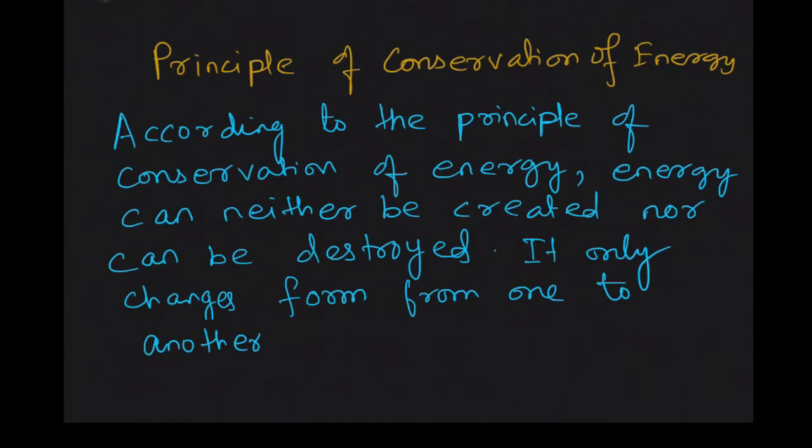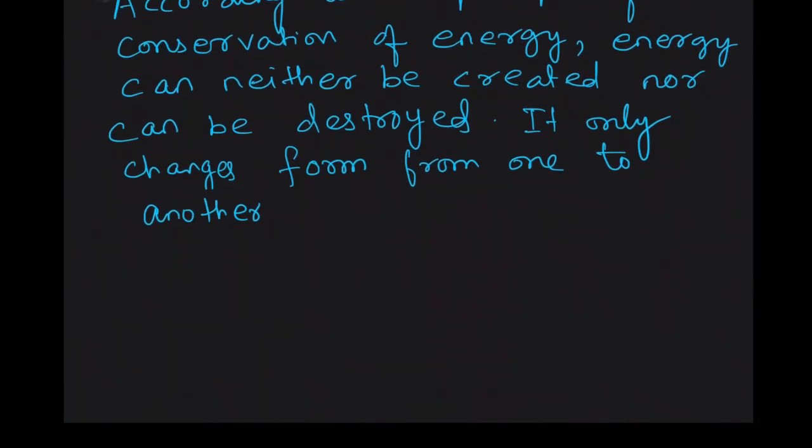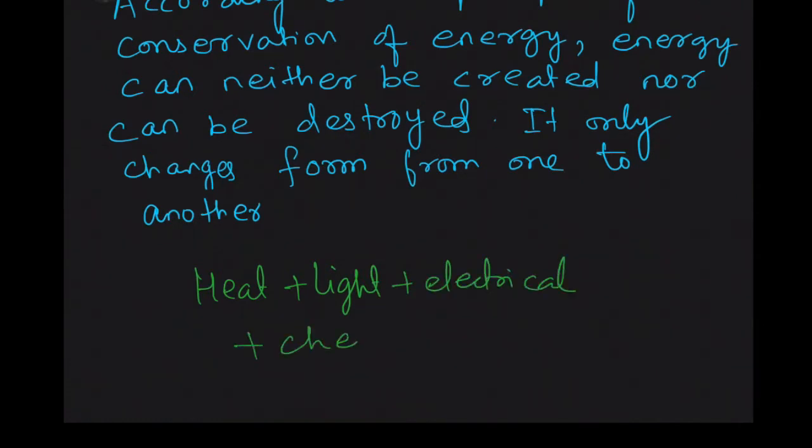In the universe, energy occurs in various forms. The sum of all forms of energy in the universe always remains constant. All forms of energy, you may think about heat energy, light energy, electrical energy, chemical energy, etc. The sum total of all this energy is always going to remain constant.